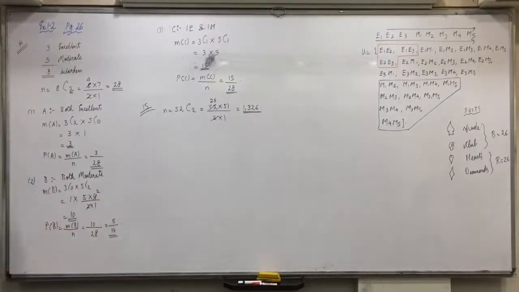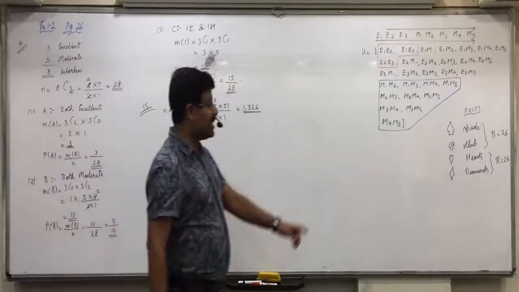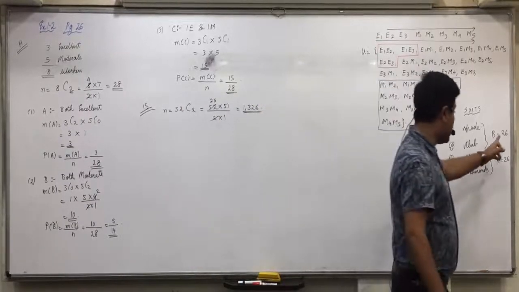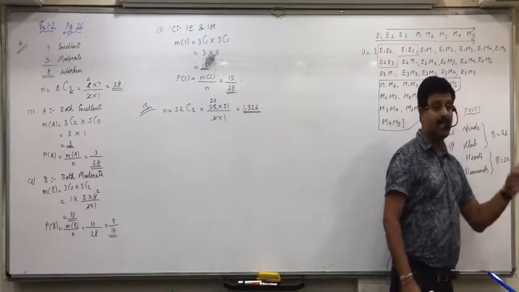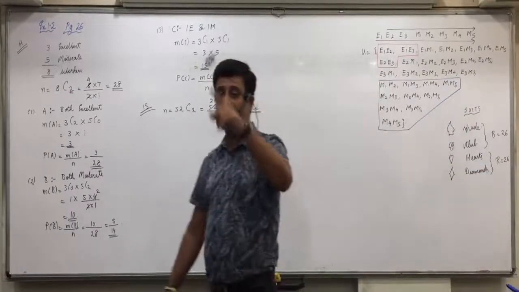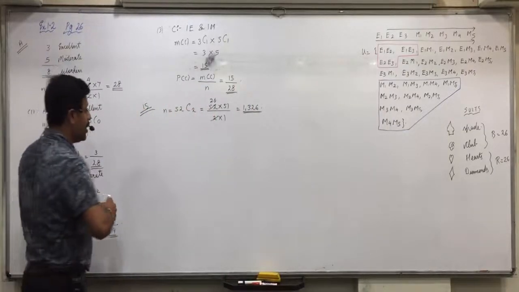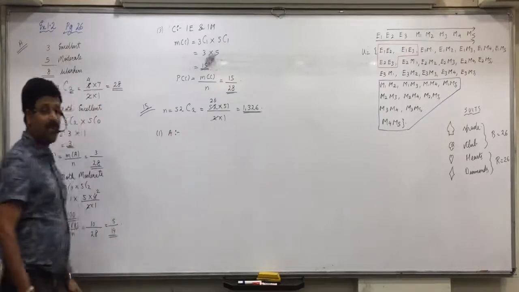So if they say both the cards are of different color, it means one is black and one is red. One is black means 26C1 and one is red means 26C1, and it means multiplication. Understood this everyone? So write down the first answer.